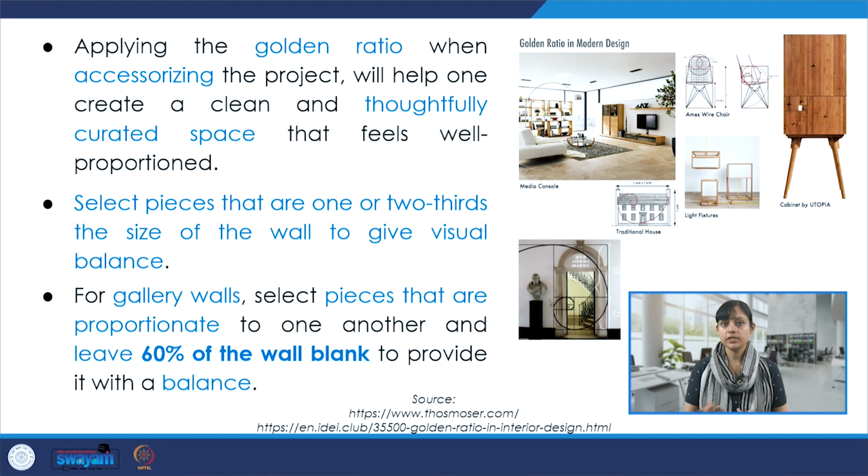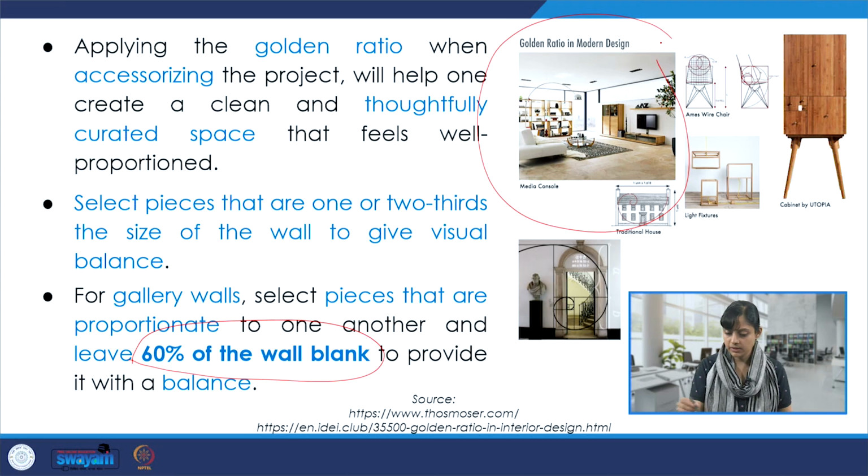Applying the golden ratio while accessorizing the project can also be very, very helpful, and we could get very thoughtfully curated spaces. And the pieces could be selected on the basis of two-thirds the size of the wall to give a visual balance. So for gallery walls, let's say, select pieces that are proportionate to one another and leave 60% of the wall blank to provide an overall balance. So that's again a very handy rule.